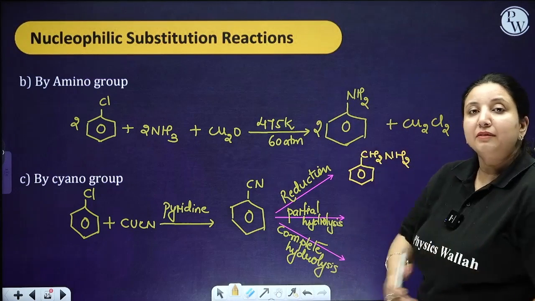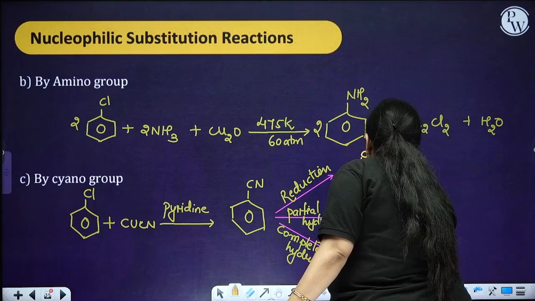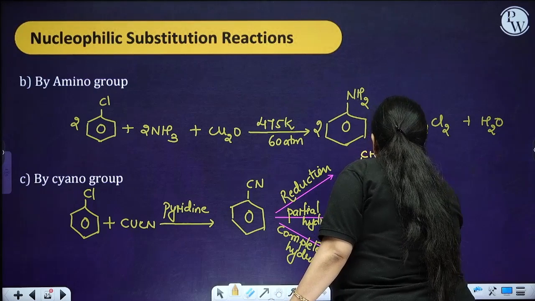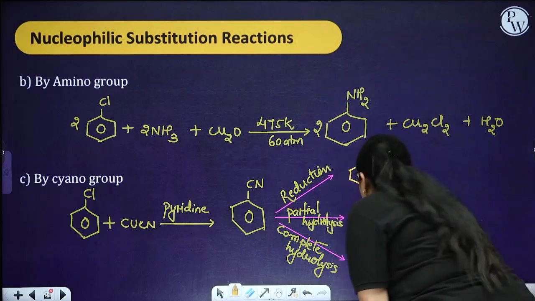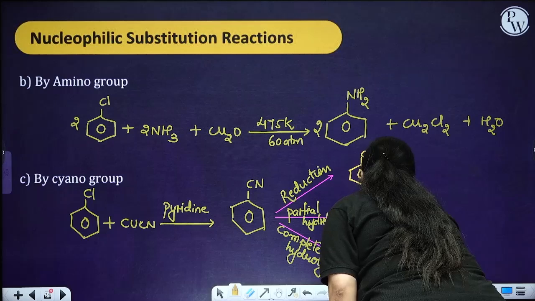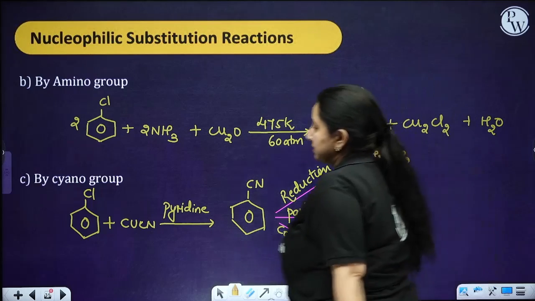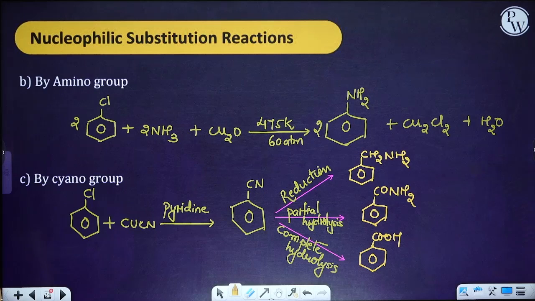When you have the partial hydrolysis, you are going to have CONH2, and when you have the complete hydrolysis, you are going to have the formation of the acid. So this is your reaction with CuCN, or you can say the cyano group basically.